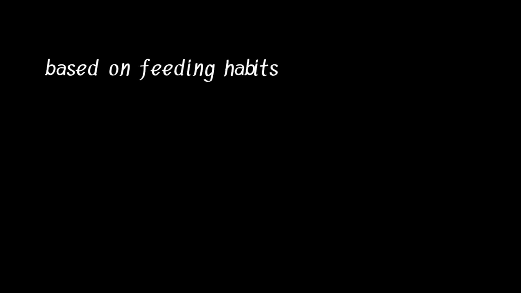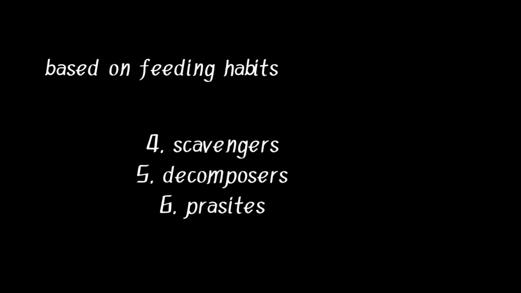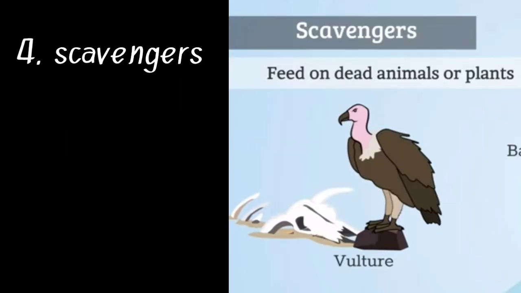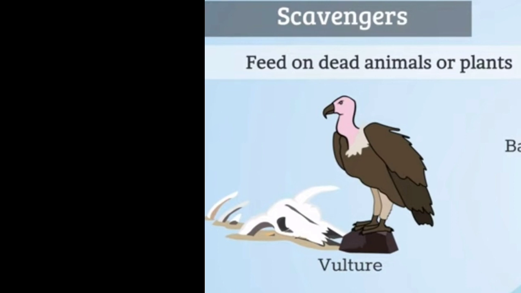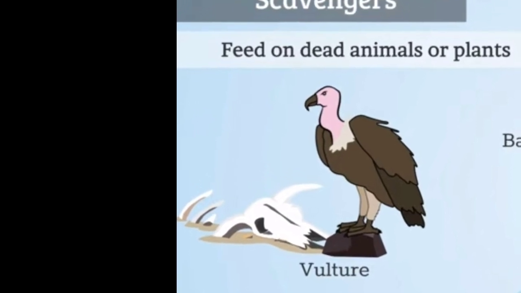Other than these three kinds of animals that we have discussed till now, there are three more categories that are categorized based on their feeding habits. That are scavengers, decomposers and parasites. Now we will see them one by one. In that, the fourth one is scavengers. The animals that eat mainly dead animals as their food are called scavengers. Hyena, jackal, vulture and crow are some of the examples of scavengers.